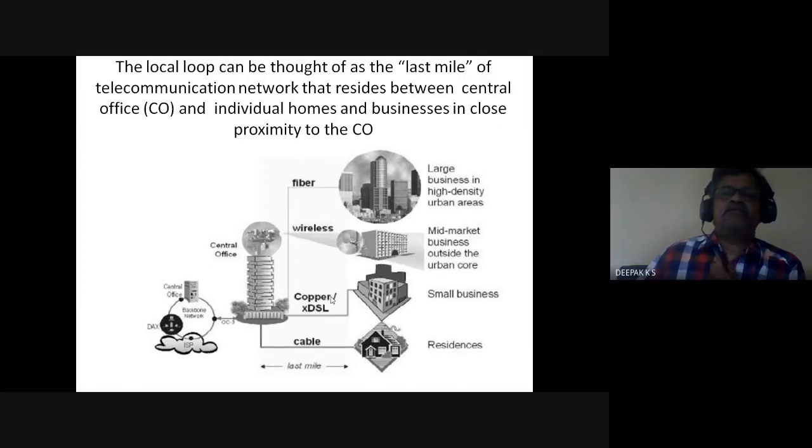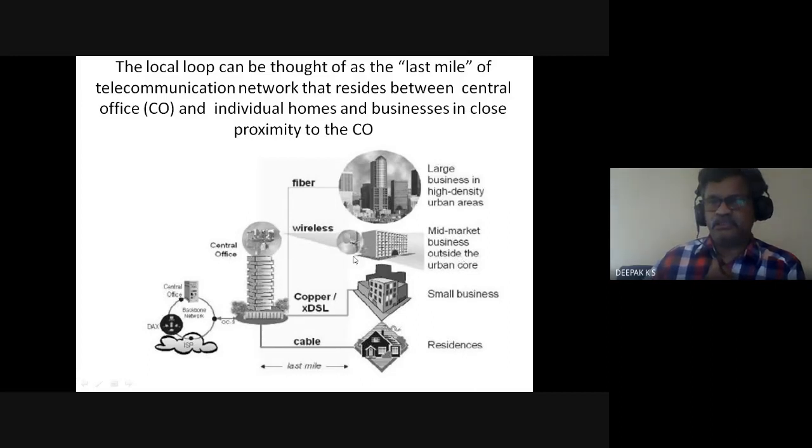So you have a communication system, internet service providers, a backbone network, and finally you come to a central office from which the last mile could be a cable or a fiber or a copper, or it could be wireless.